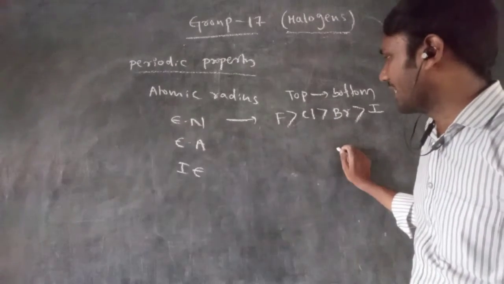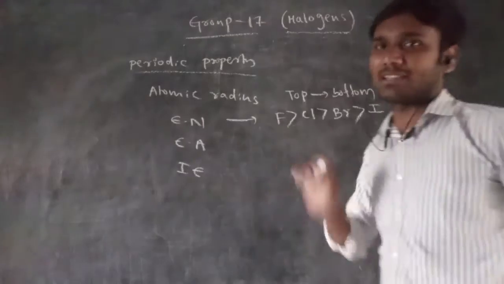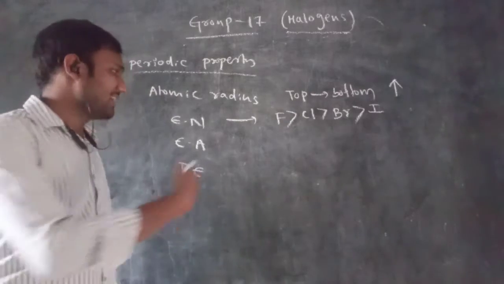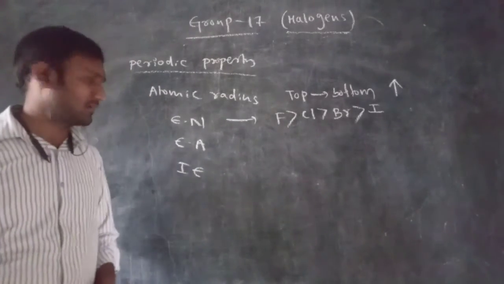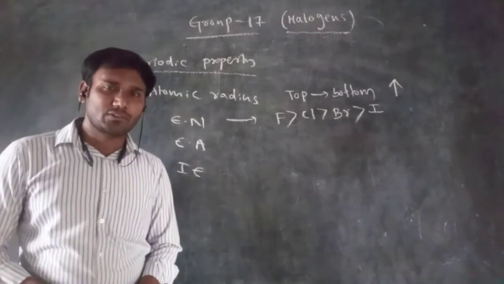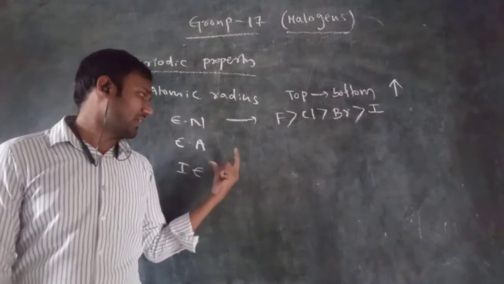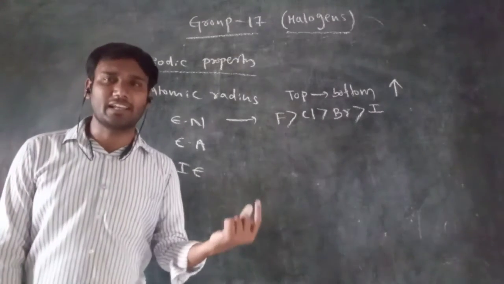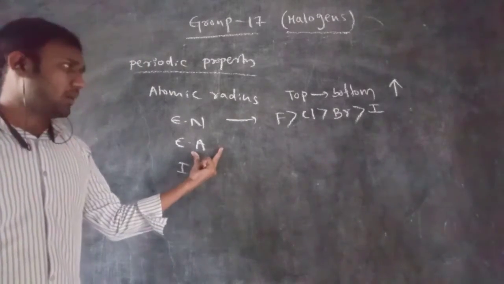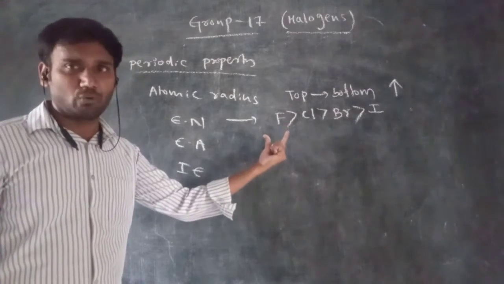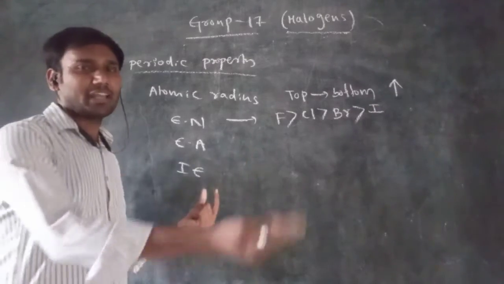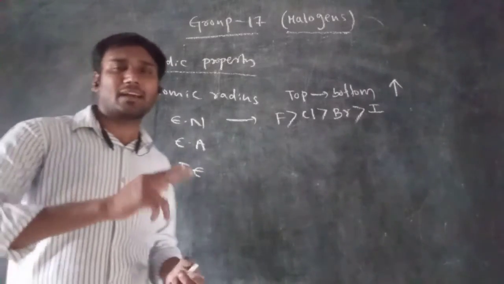Let's come to electron affinity. Electron affinity also depends on atomic size. Electron affinity is the amount of energy released when an atom accepts an electron. Where the atomic size is smaller, the electron affinity is generally more, because a small atom is ready to accept the electron. But here, due to the small size of fluorine, repulsion is possible between the valence electrons present on fluorine and the incoming electron.